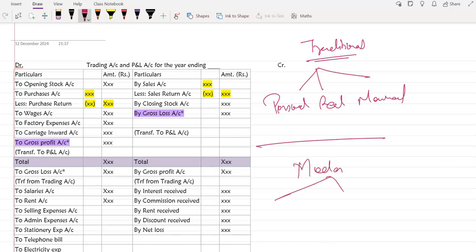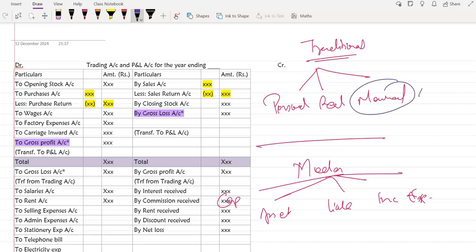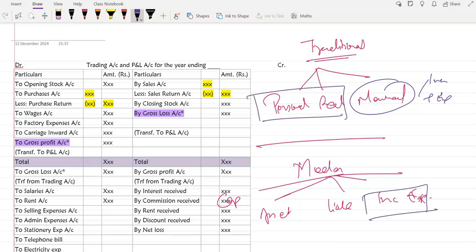As per the modern approach, we have five types of account: capital, assets, liability, income, and expense. So whichever approach we look into, we will find the same thing. Nominal accounts are income and expenses. Personal and real accounts are our capital, asset, and liability.